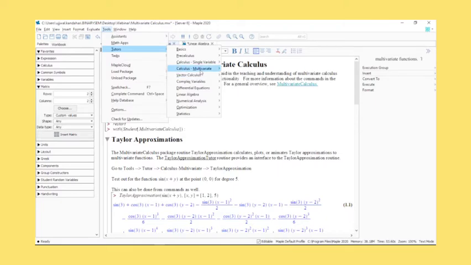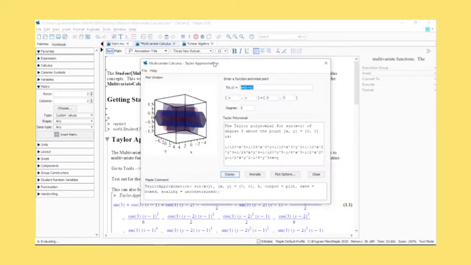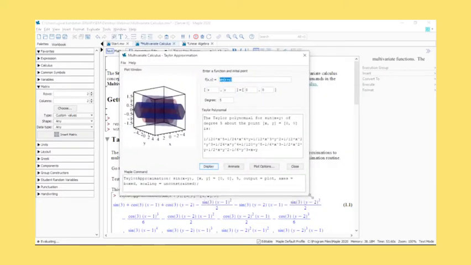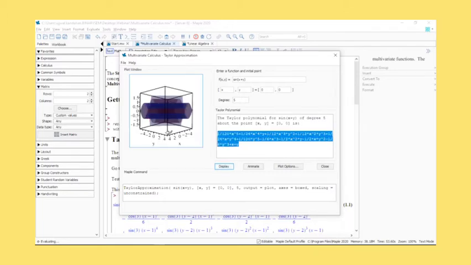So now let's open up Multivariate Calculus. This is what we'll be covering today, and we can simply go to Taylor Approximation. You see this sort of applet opens up. All a user has to do here is enter the function. I have sin(x + y) here. Enter the initial point where he wants the expansion, and enter the degree. So this becomes his polynomial, and this is where he has his graph.